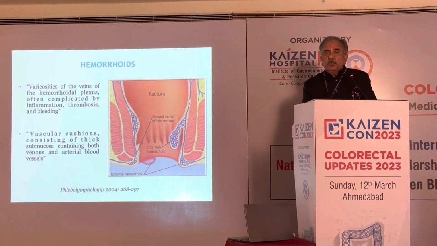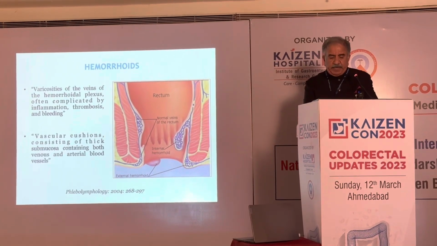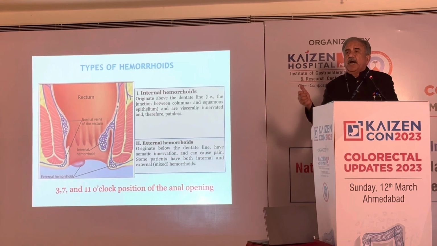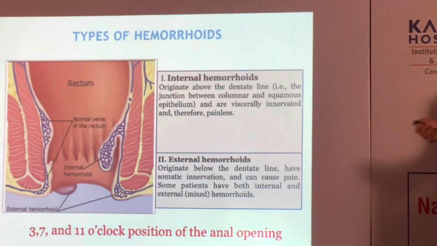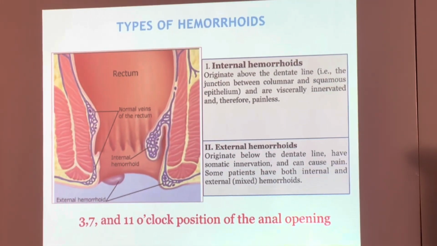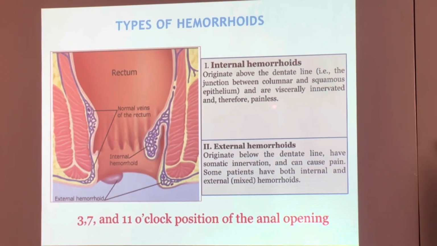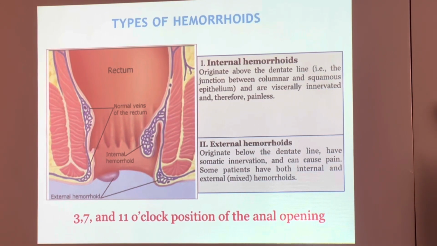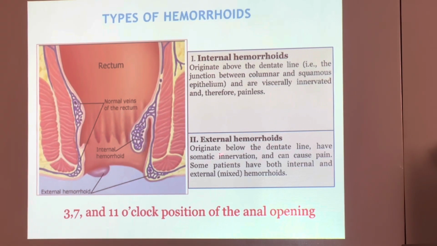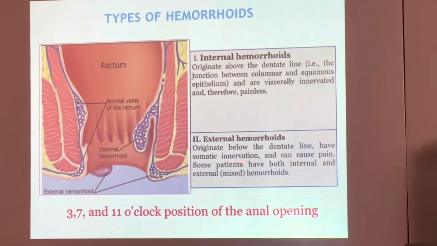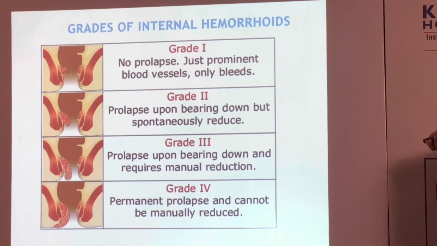And as we know, the dentate line is very important. Above the dentate line we have the internal hemorrhoids, which have the columnar lining and are viscerally innervated, and therefore it is painless. That is very important: above the dentate line it is painless, and below the dentate line, where the external hemorrhoids are, there is somatic innervation, and that is why there is pain. So one has to be very careful.